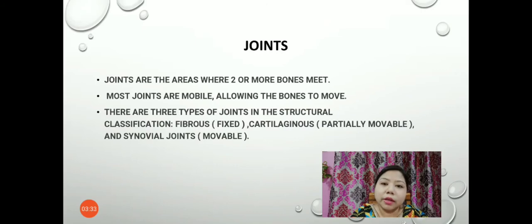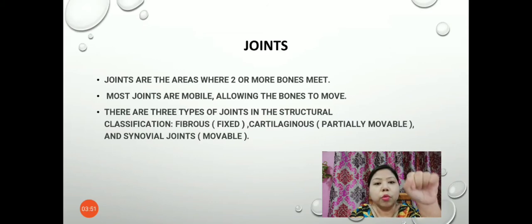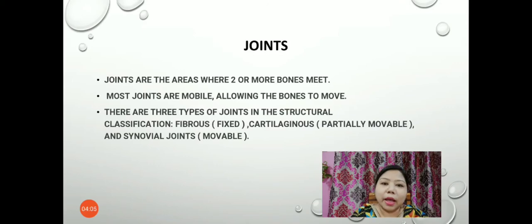We had learned in the previous class that joints are the areas where two or more bones meet. Most joints are mobile, allowing the bones to move. As I said, the joint which is present in our wrist helps us to move our wrist. The joint which is present in our neck helps us to move side to side or front and back.